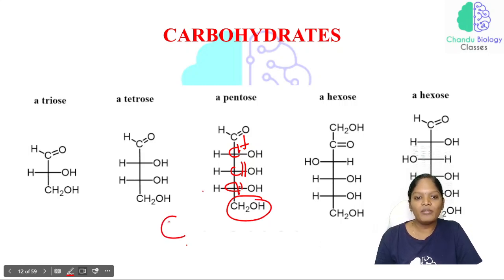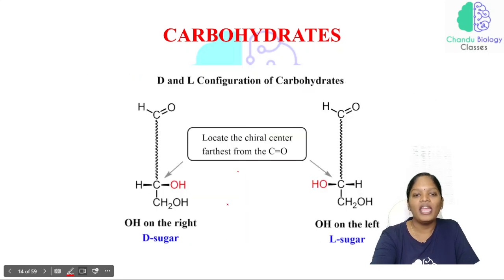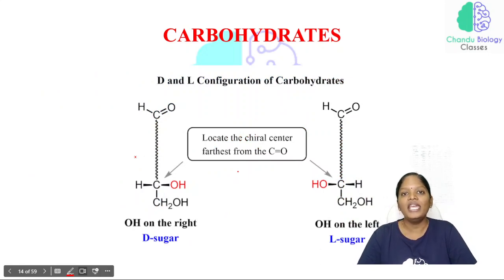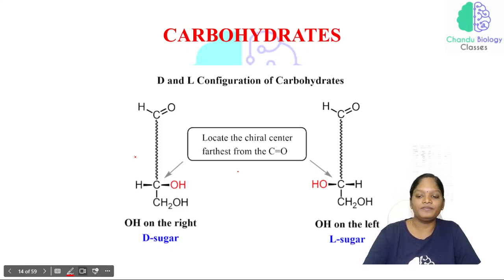So if a carbon is associated with different groups on all sides, then we call that carbon a chiral carbon. And in that chiral carbon, if the OH group is present on the right side, then we call it a D sugar. If the OH group is on the left side, then we call it an L sugar.